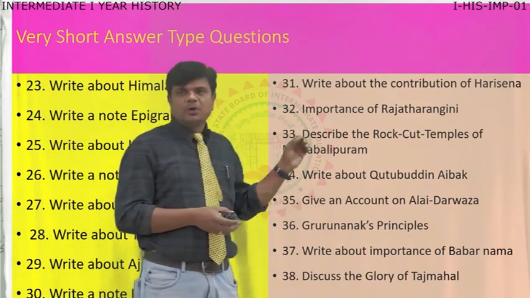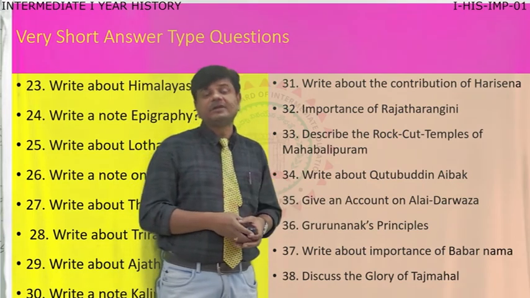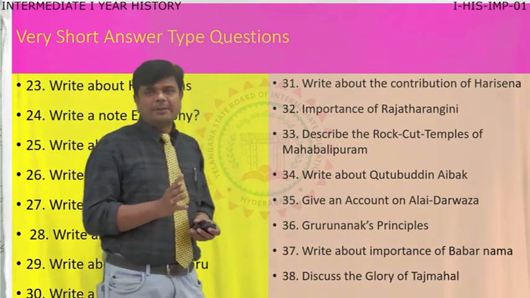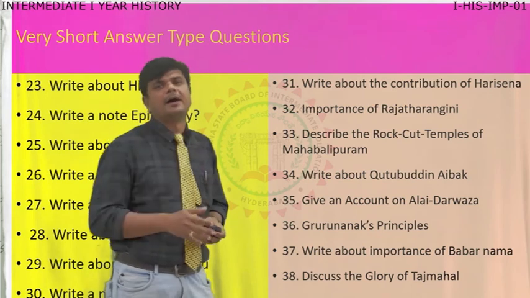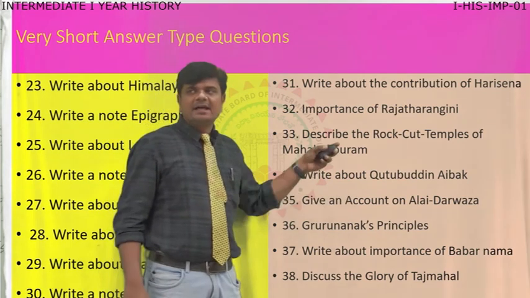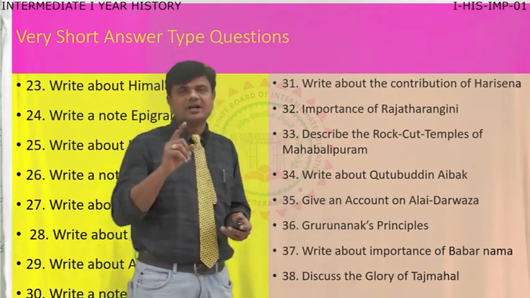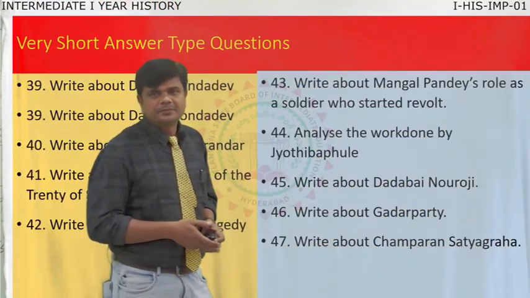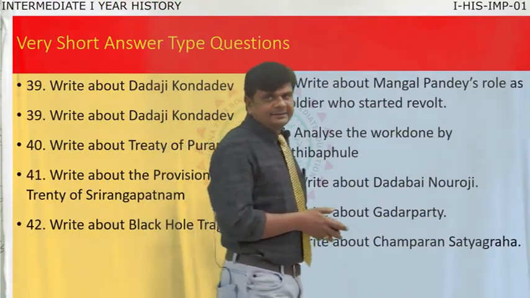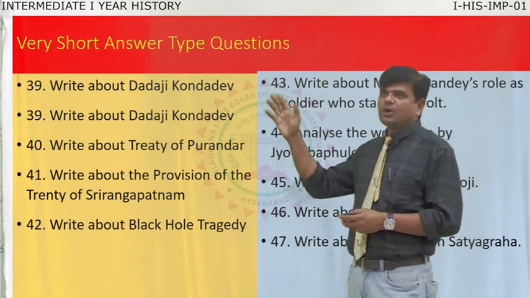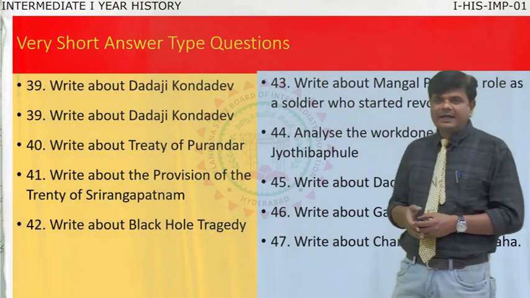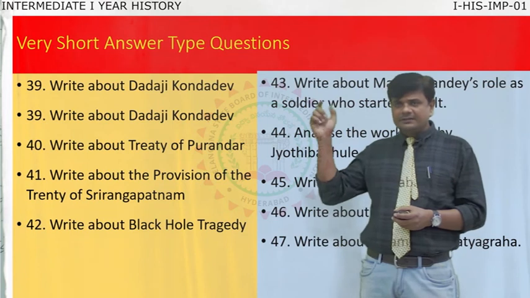Question 36, Guru Nanak's principles. Question 37, write about the importance of Babar Nama. Question 38, discuss the glory of Taj Mahal. Question 39, write about Dadaji Kondadev.